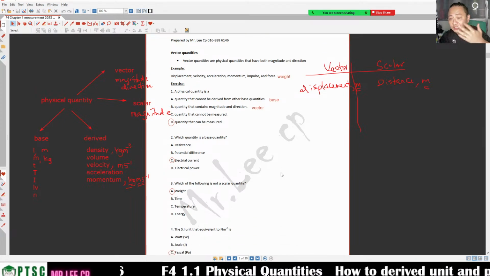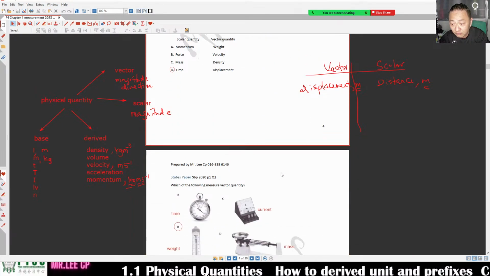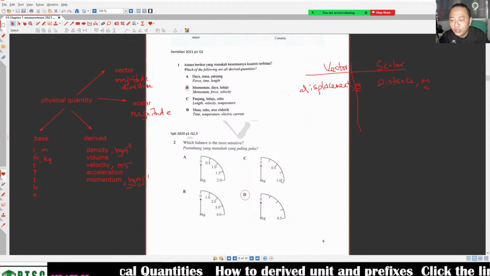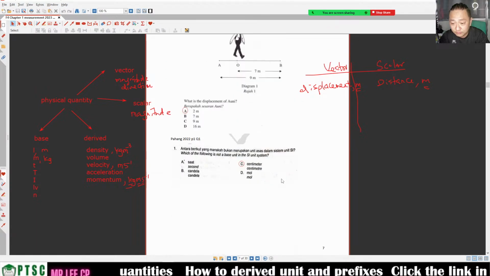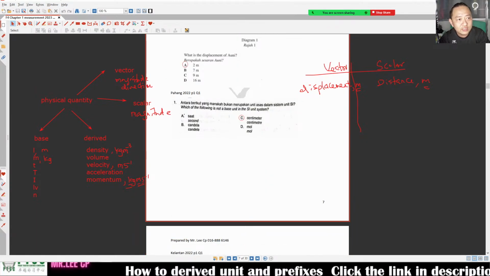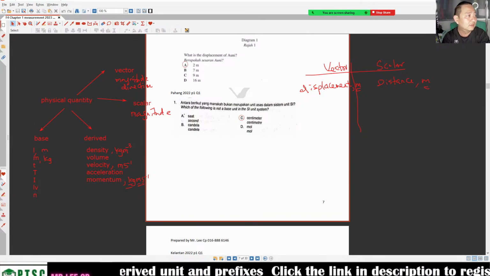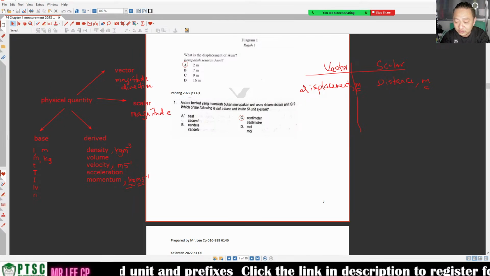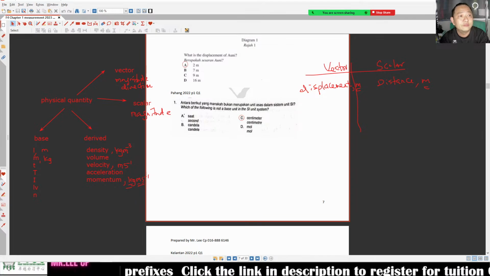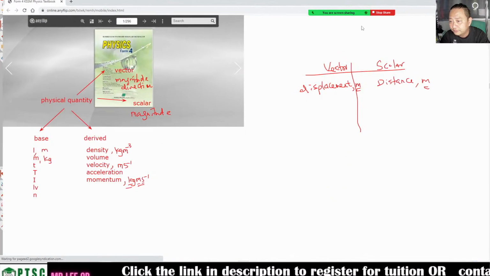So these are a few things that we did last week, and this week, second week, we are going to see how to derive the unit. How to derive the unit? It is not in your textbook. I don't know whether you took your textbook already or not, but it is not in your textbook. So this is your textbook, right?